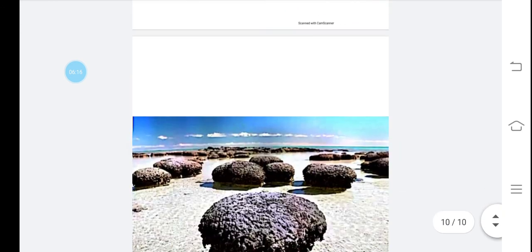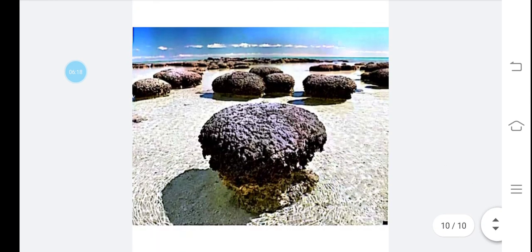And the third one you can see, these are the fossils. Fossils, I told you, are the remains. Yes, so these are the three oldest evidence of life on earth, which appeared first around 3.8 billion years ago in Australia.